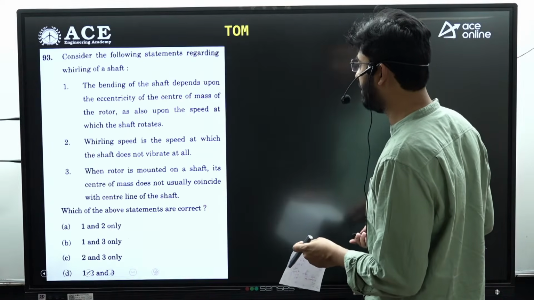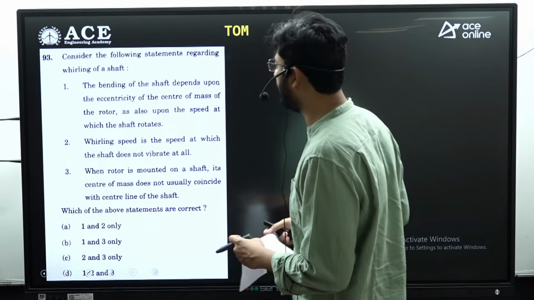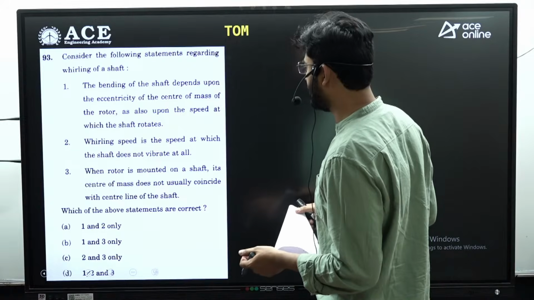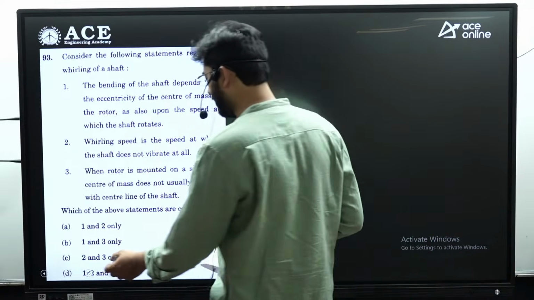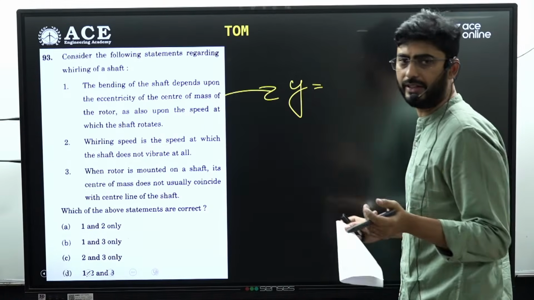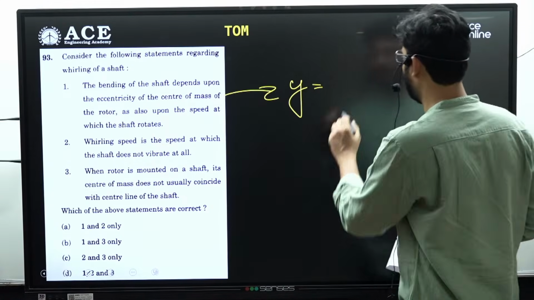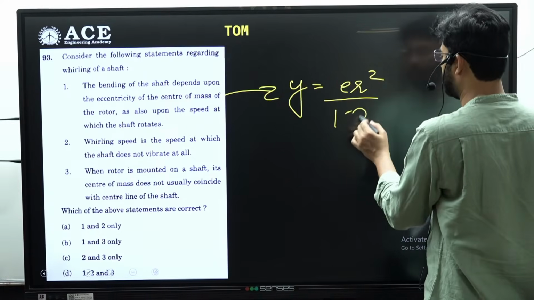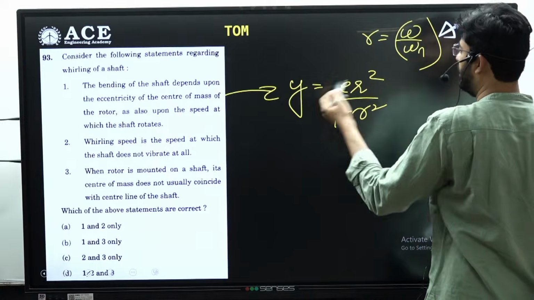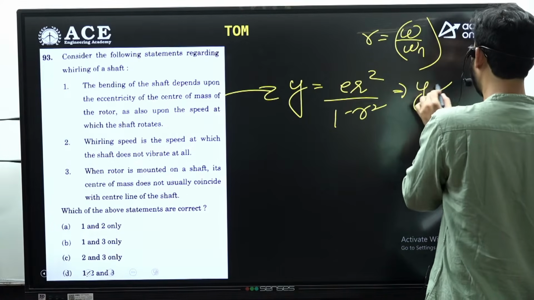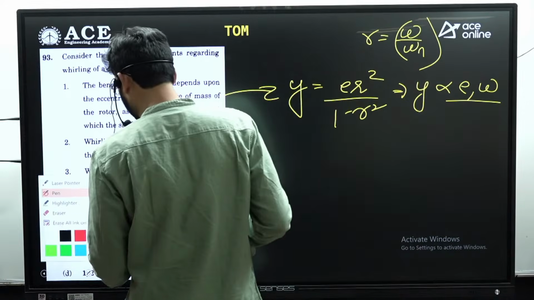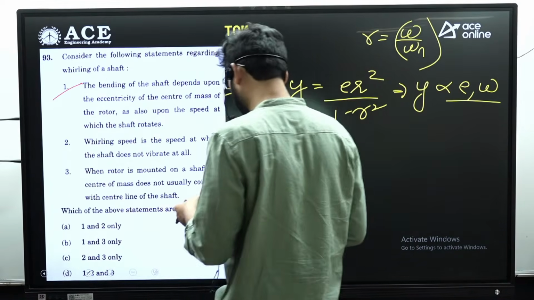Let's take question number 93. Consider the following statements regarding the whirling of shafts. The bending of shafts depend on the eccentricity of the mass and also the speed of rotation at which it rotates. So let me write here the expression. So Y, that is whirl amplitude, is given by e r square by 1 minus r square. So r is expressed as omega by omega n. So here you can find the dependence of Y on e as well as on omega. Okay, so statement 1 is correct. Statement 1 is correct in question 93.